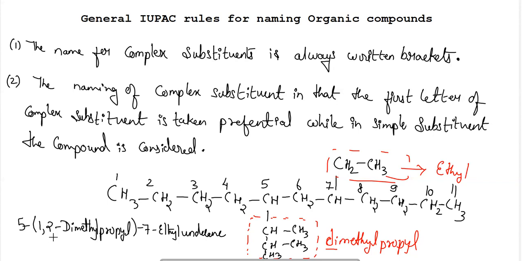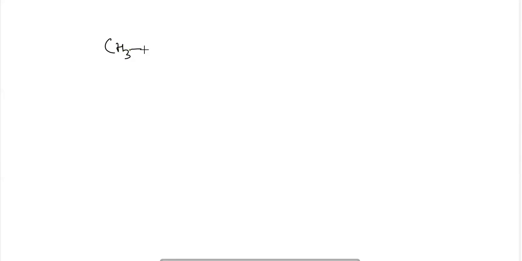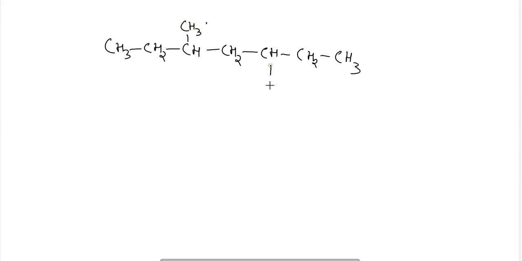Here I have taken D as preferential, but in the case of simple substituents, let me take an example: CH3, CH2, CH, CH2, CH, CH2, CH3, with CH2, CH3 attached. Numbering 1, 2, 3, 4, 5, 6, 7, if I take the longest straight chain, 7 carbon atoms are present, so it is heptane.